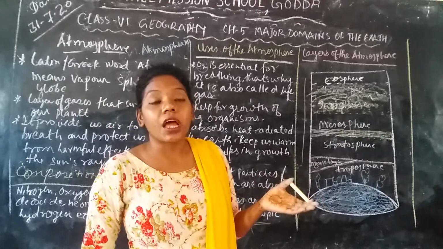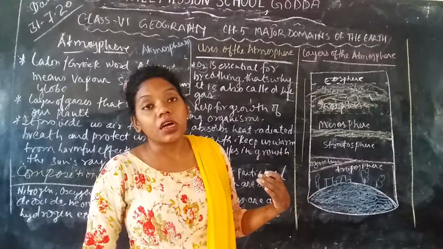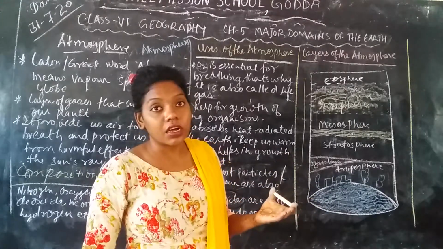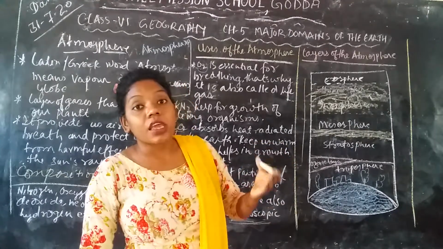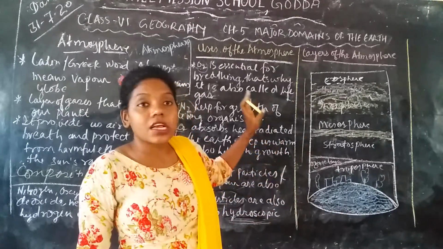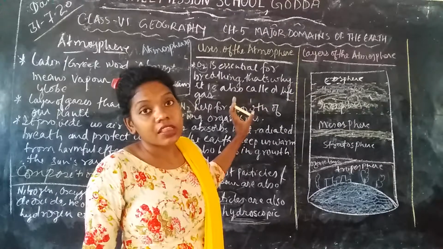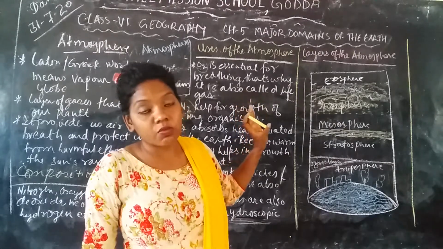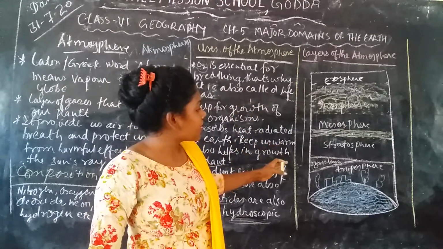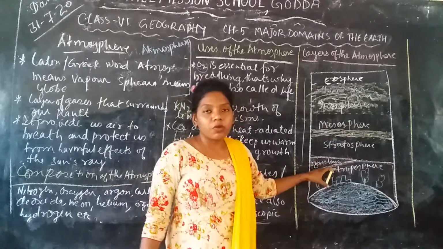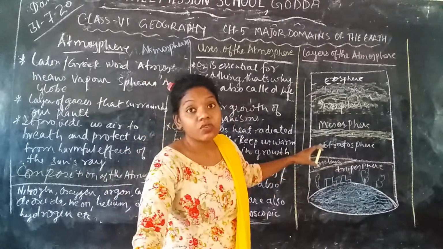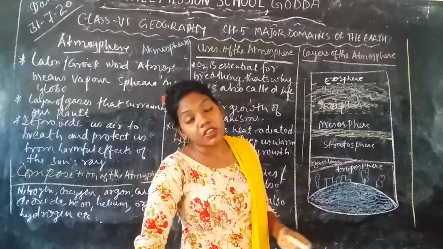Carbon dioxide helps plants in breathing, and it also helps keep us warm. As we discussed in the uses of different atmospheric gases, these heavy gases are present only up to 20 km above the Earth's surface.